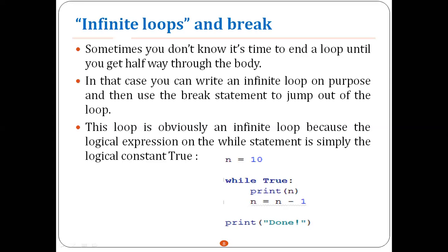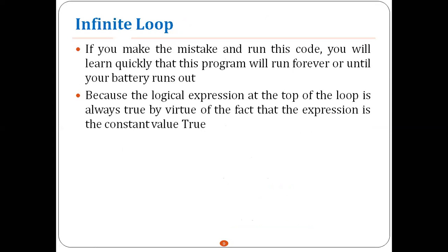So if you make a mistake and run this code, you will learn quickly that this program will run forever, or until the battery runs out, right? Because the logical expression at the end of the loop is always true by virtue of the fact that the expression is the constant value true, right?